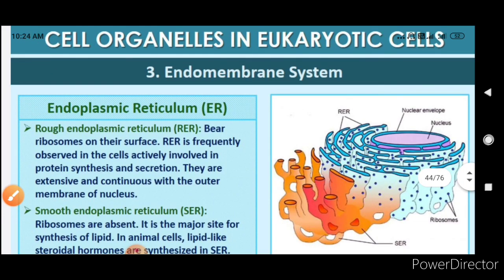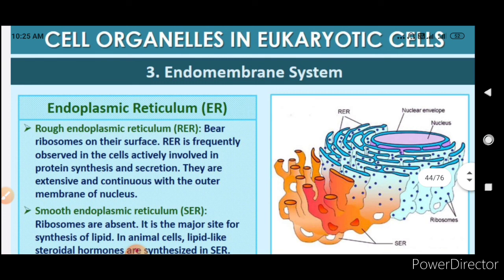Now, what is the rough endoplasmic reticulum? Rough endoplasmic reticulum is also called RER. It bears ribosomes on its surface. When we observe RER in the microscope, we see a rough structure, and that roughness is given to the ER because of the presence of ribosomes on the outer surface. So rough endoplasmic reticulum is distinguished from smooth endoplasmic reticulum by having ribosomes on its surface.